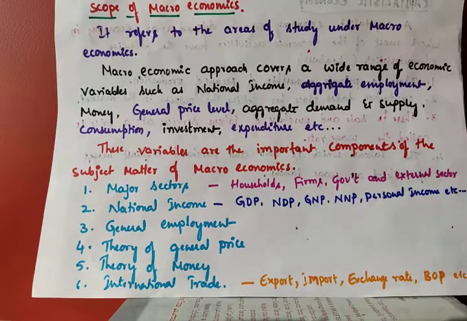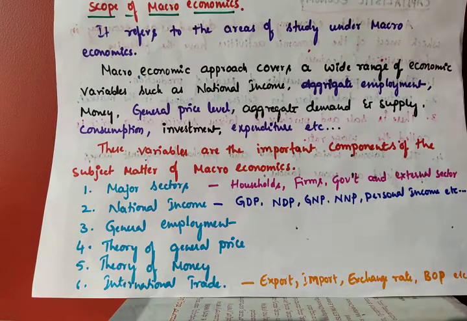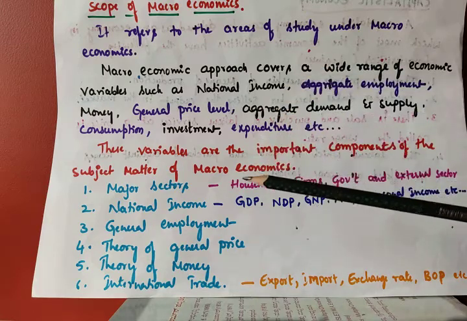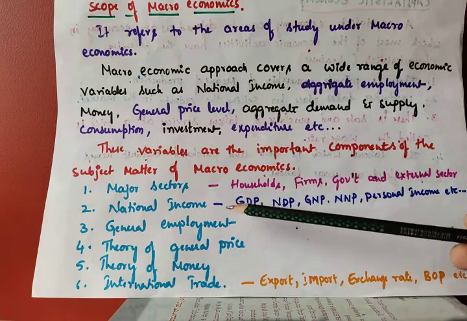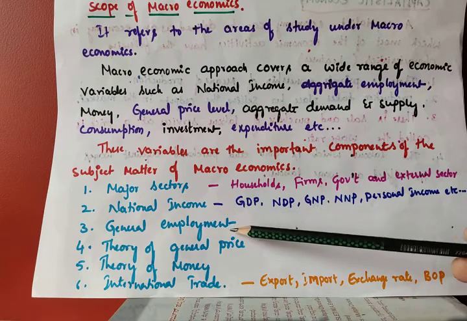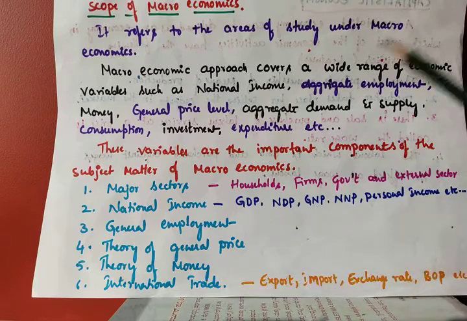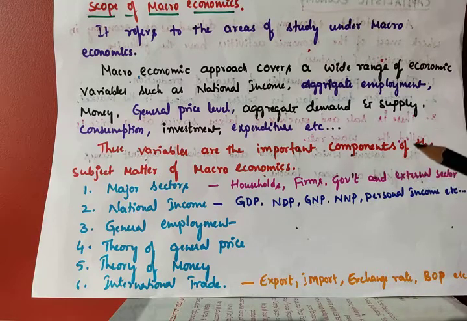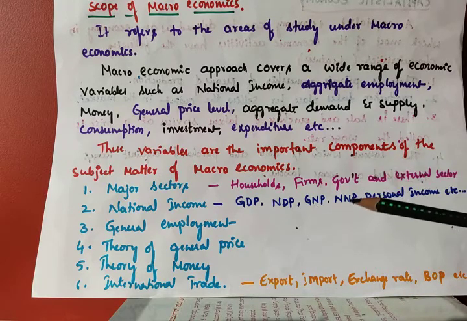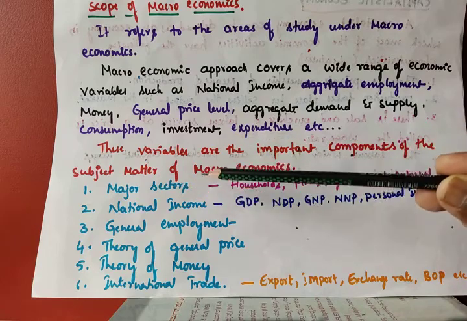In the previous class we discussed the scope of macroeconomics. I clearly explained the scope, like major sectors, national income, general employment, theory of general price, theory of money, and international trade. Importantly, I told which major sectors we should discuss in this chapter.